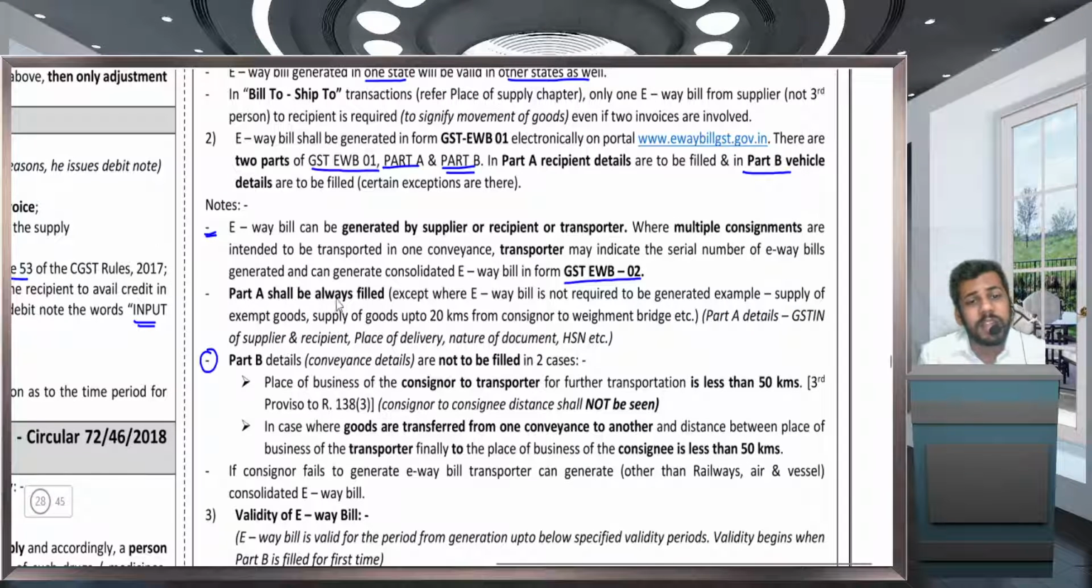Part A shall be always filled. Part A shall be always filled unless EV bill is not applicable. Okay. जब भी EV bill applicable है, EV bill का provisions applicable है, part A भरना ही पड़ेगा irrespective of the distance travel. Okay. जब तक EV bill applicable है, part A भरना ही है. समझ के रहना ये बात. अगर EV bill applicable है, part A भरना ही पड़ेगा.